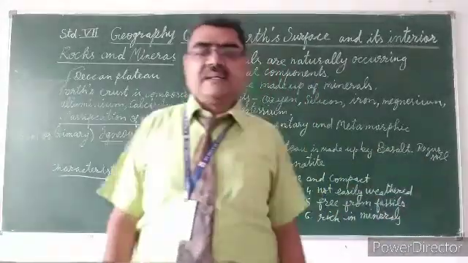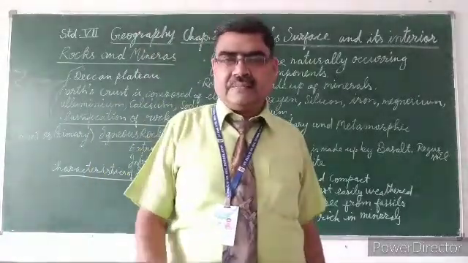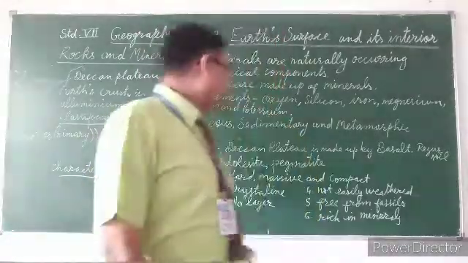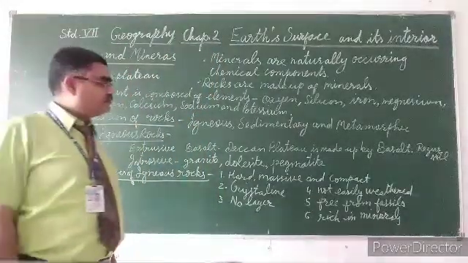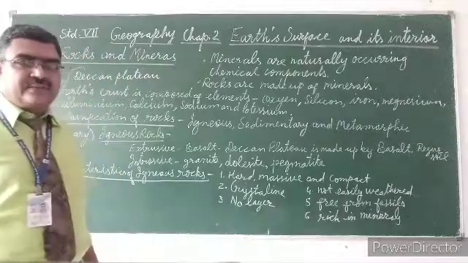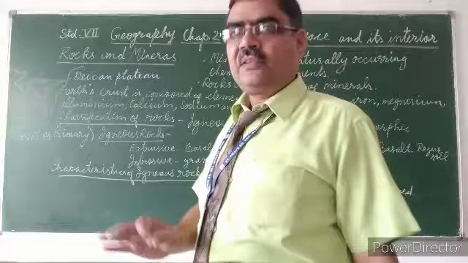So regur soil is found in the areas of Maharashtra, Tamil Nadu, Karnataka and this Deccan Plateau area. So it is called extrusive igneous rock.